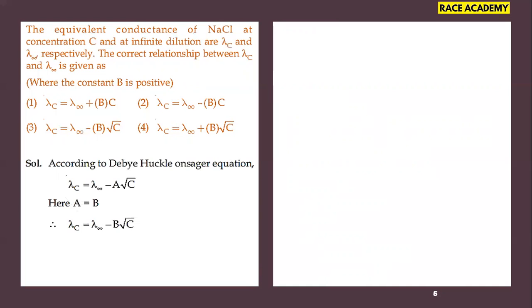In this, as per the Debye-Hückel-Onsager equation, lambda C is equal to lambda infinity minus A into root C, where the slope of this equation is negative. As we know, if you consider this A as B, then it will definitely match with one of our options, the third option. So the third option is the right option for this question.